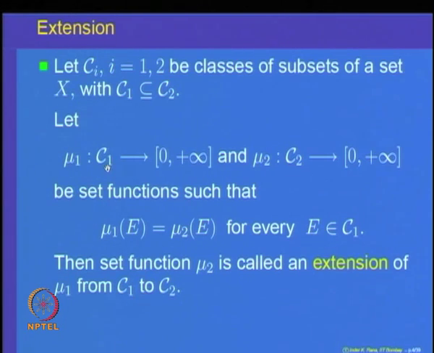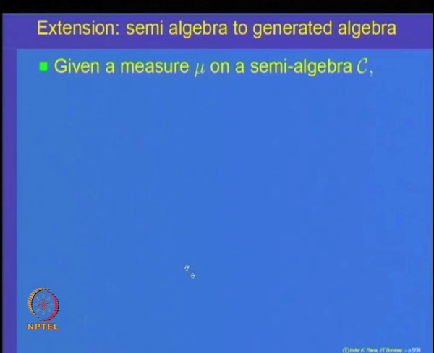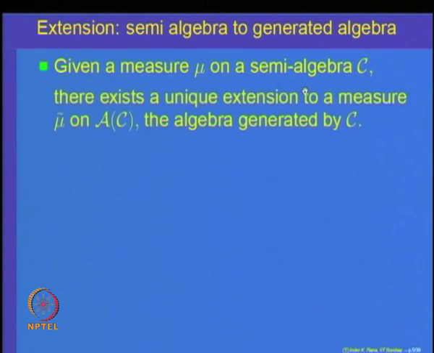So, on C 1, which is a smaller class, mu 1 and mu 2 are the same, and mu 2 is defined on a bigger class, that is C 2. So, we say mu 2 is an extension of the set function mu 1. So, the problem is, we start with a measure mu on a semi-algebra C of subsets of a set X. We want to show that there exists a unique extension to a measure mu tilde on A of C, the algebra generated by it.